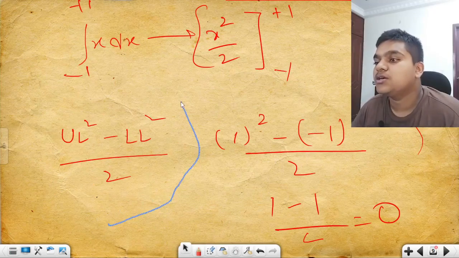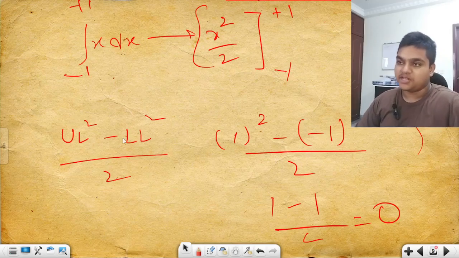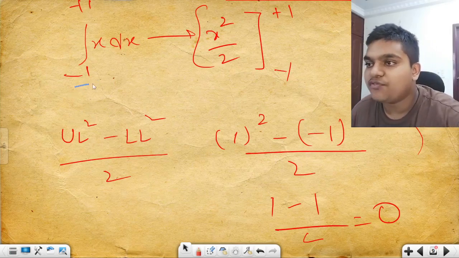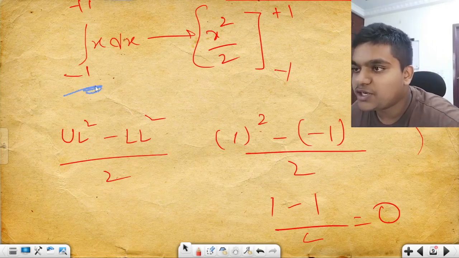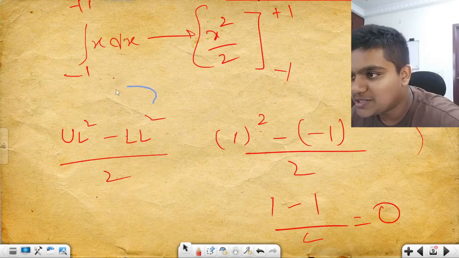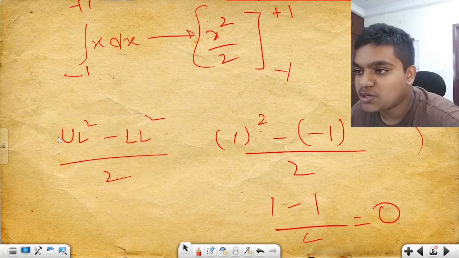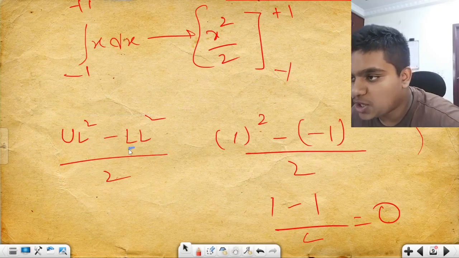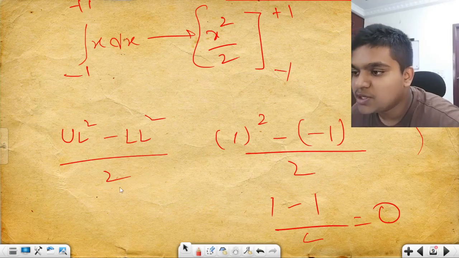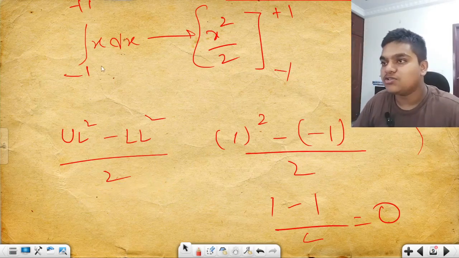See, if limits are mentioned, what you have to do, I told you, is integrate it as a normal equation and then substitute the limits one by one and subtract them. First substitute the upper limit and square it, then substitute the lower limit and square it, find the difference between them, and divide by 2. This is how simple it is.